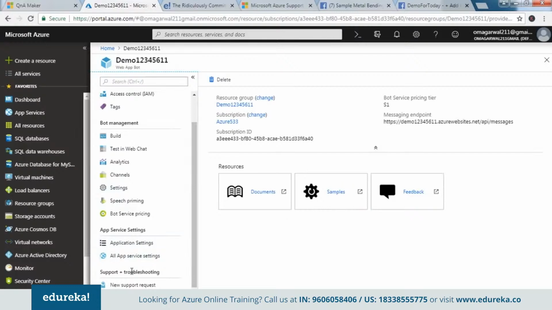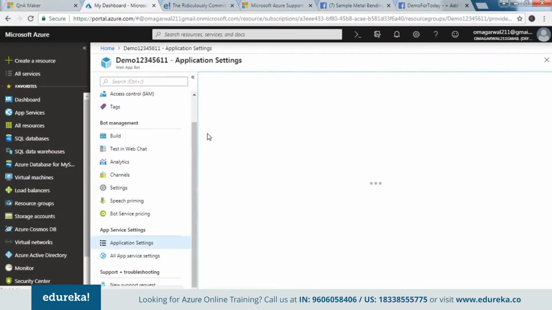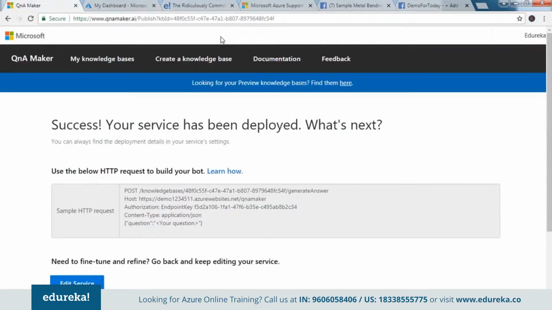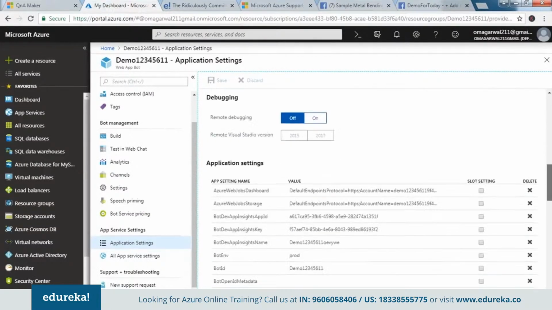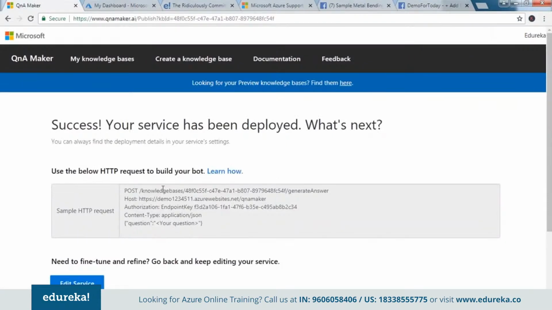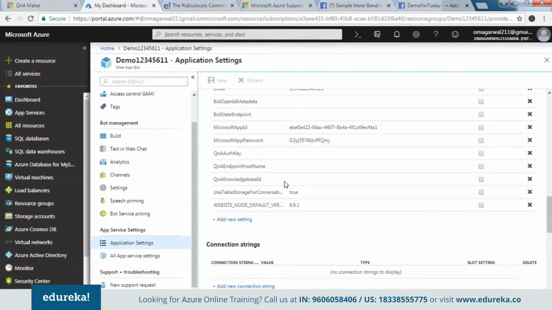How do we do that? We come here and we click on application settings. Once I open that, I would be entering the details that we have here, the connections or the endpoints. There you go. So I have to scroll down, and these are the 3 fields that I need to enter here. So I copy this first. Now this is my ID which I would be entering here.